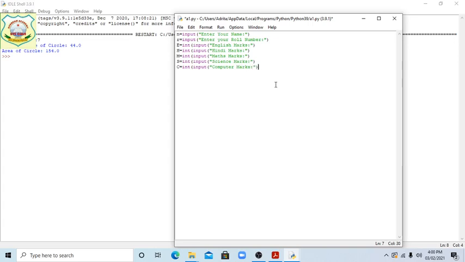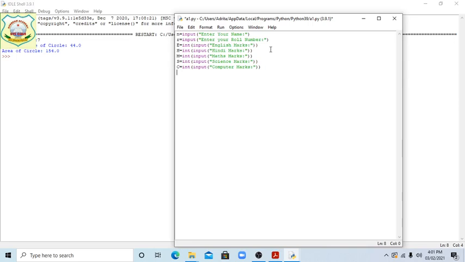There should be two brackets here, start from here. Integer we have taken. Yes, now till here completed. Now we have taken the values, now we want to print them.